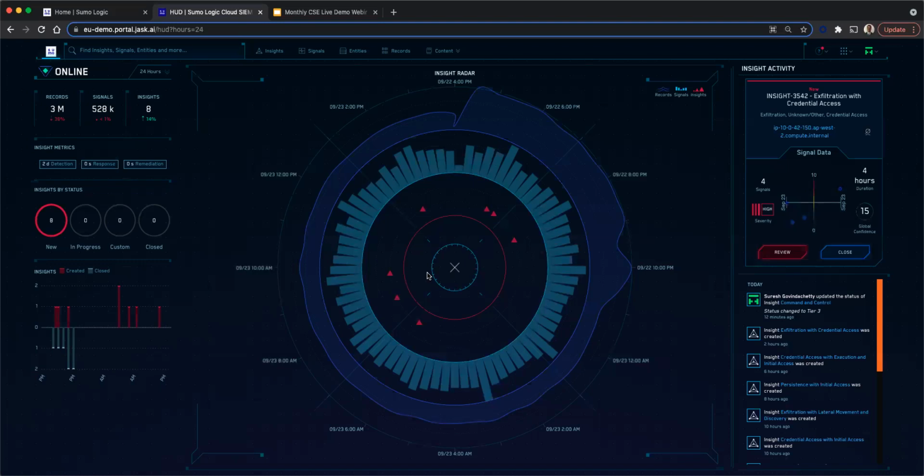We provide a free trial, so you can go to sumologic.com and subscribe for the free trial, and then you can evaluate the core platform for 30 days.